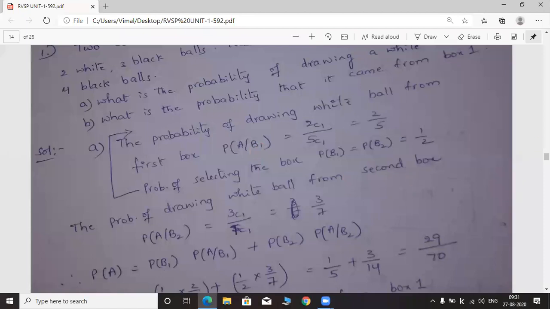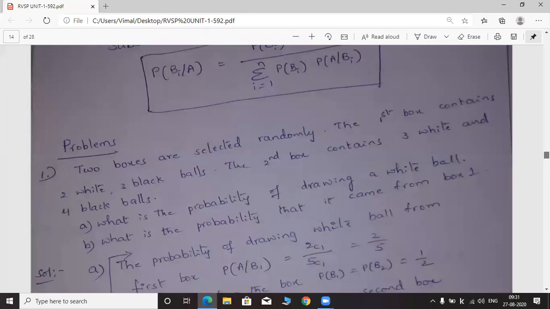How many white balls we have in box 1? All of you read the problem. First box contains 2 white balls. Actually, box 1 has 5 balls in total. So from those 5 balls, we are picking 1 white ball. So 2C1 by 5C1.